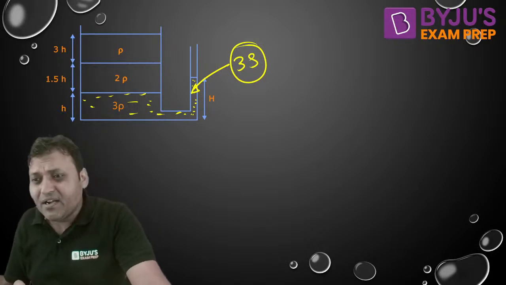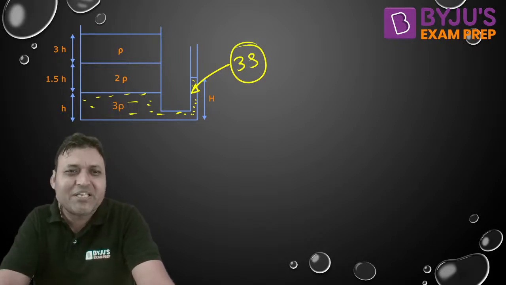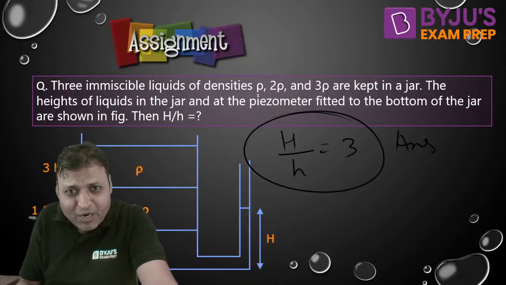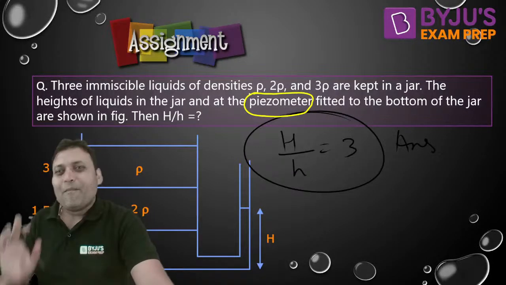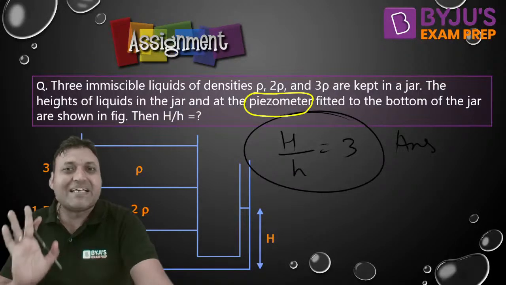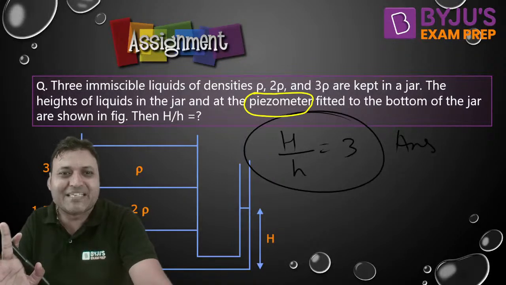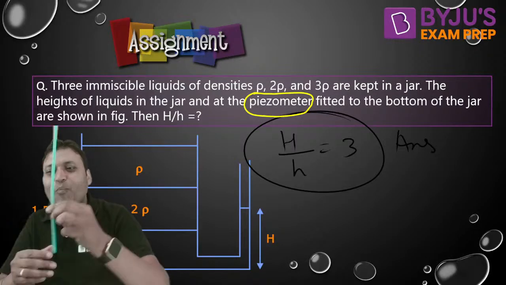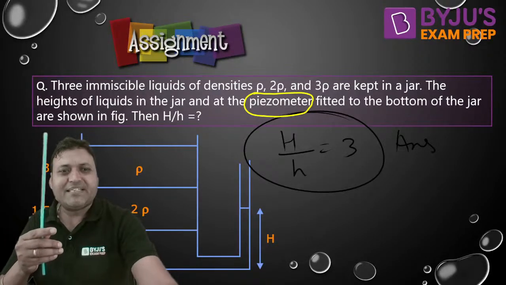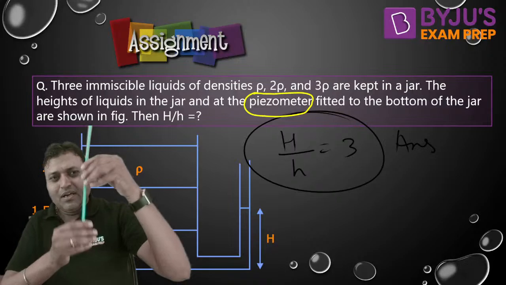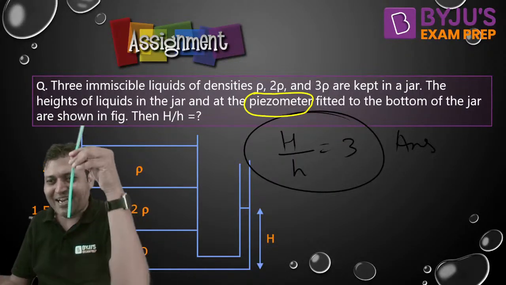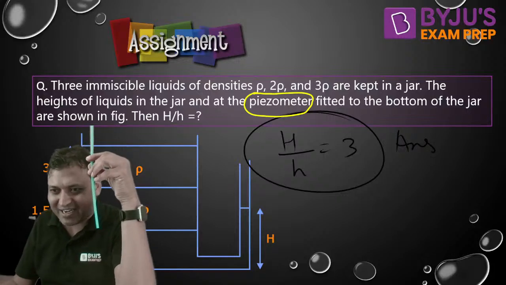What is the piezometer? Anybody having any idea about the piezometer? What do you know about a piezometer? Piezometer is one of the simplest instruments for measuring pressure. How does the piezometer work? It is an open-ended tube, open from both ends. Pressure measuring instrument, very correct, Bharat.